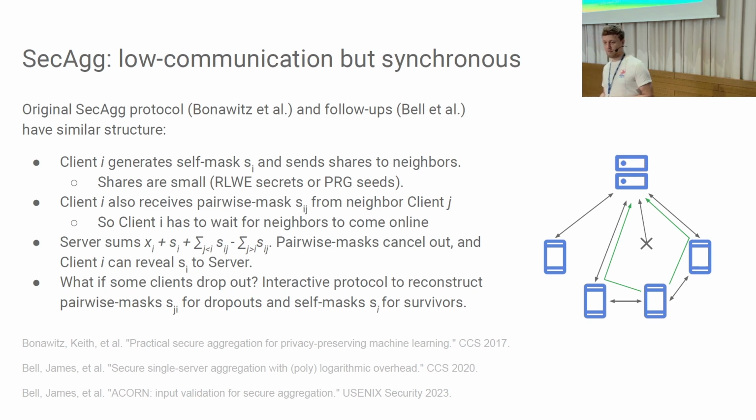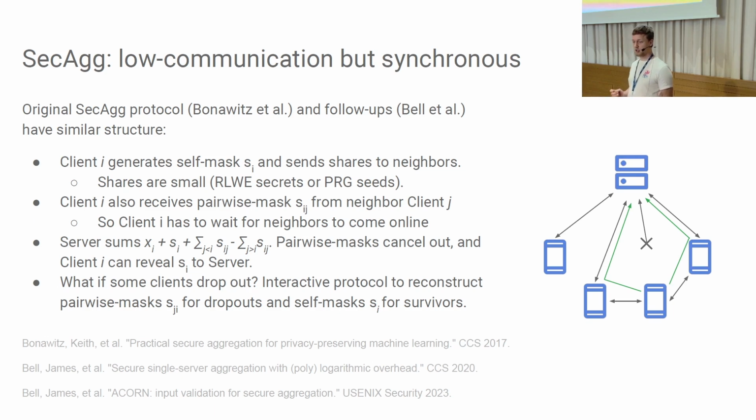Now, for dropouts, and that was the main contribution of that work, there's a way to recover the client's self-mask in case it didn't make it to the final round. And that is, in addition to these pairwise masks, the clients also secret share their self-mask with the neighbors. So if the neighbors can agree that this client in fact disappeared, so that it's not a route anymore, then they will send the client secret to recover it. So now if we have this honest majority assumption among clients, then in fact this protocol is private and doesn't really lag.